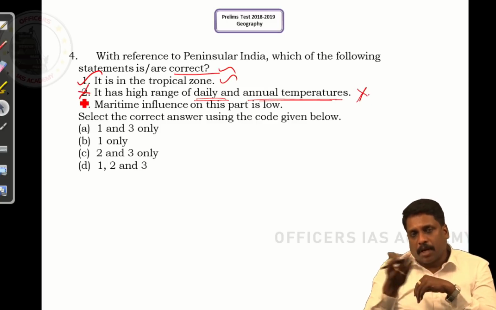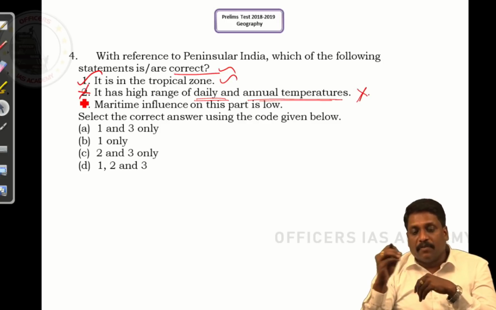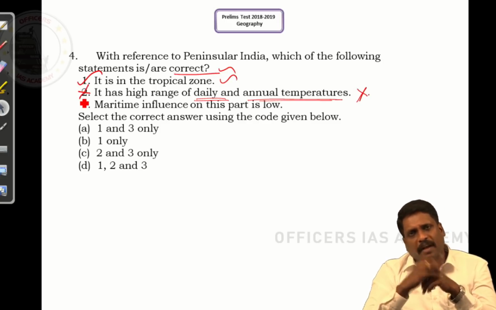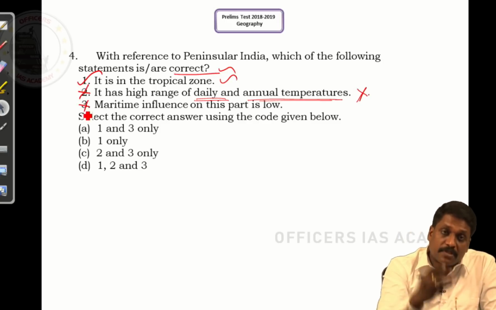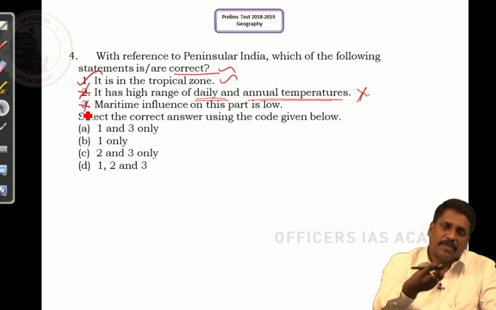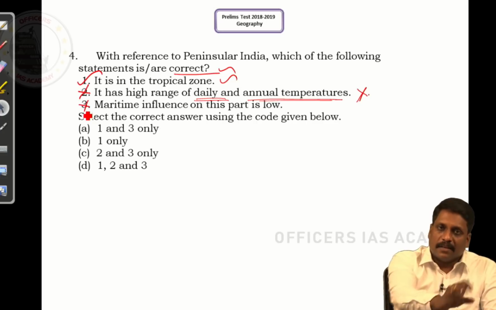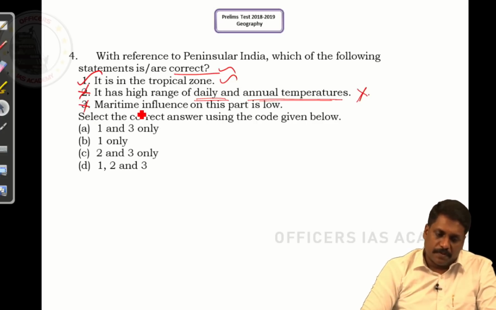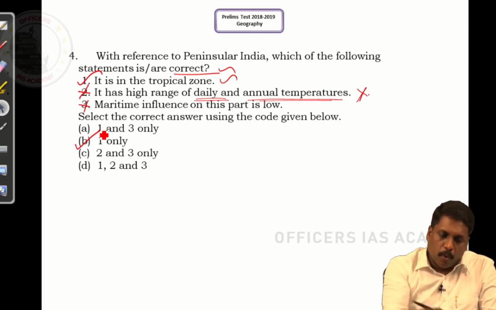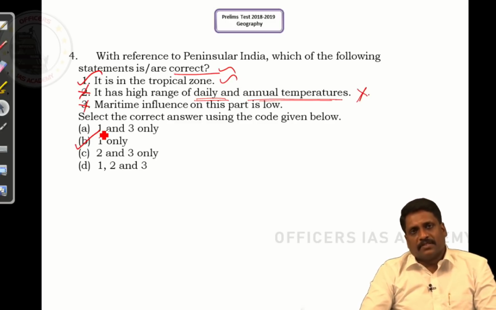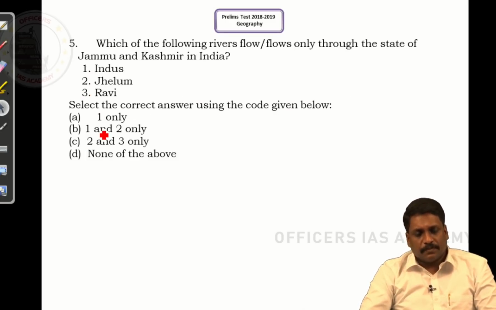Right, sir. Now coming to the third statement, it says maritime influence on this part is very, very low. Again, it is wrong, because I understand maritime influence is more. What is this maritime influence? Influence of ocean or sea on the land area. You call them maritime influence. So what should be the answer for this? It is only B. B is the answer, or only 1 is the answer.